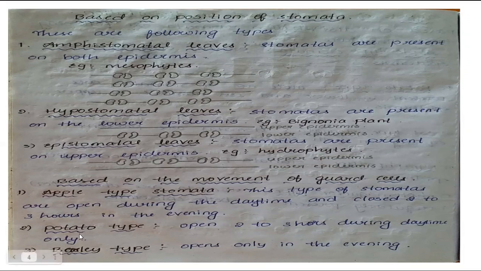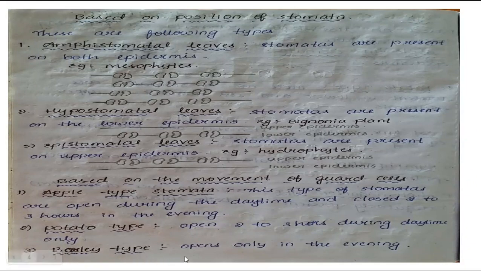And the second one, potato type stomata. The stomata are open 2 to 3 hours during the daytime only. The remaining time it is closed. Potato type stomata means open 2 to 3 hours during the daytime. Remaining hours are closed.